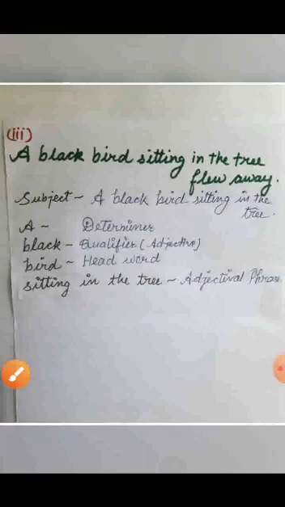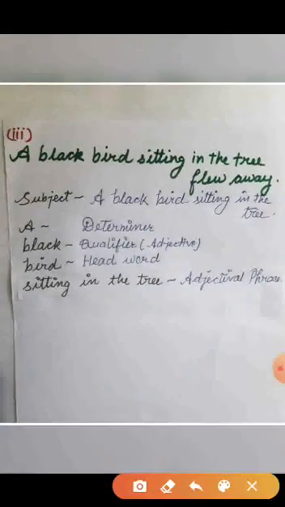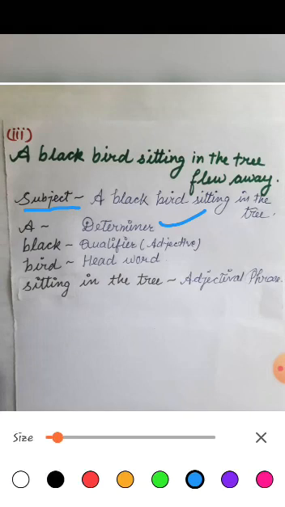Now see the third example. Third example is: a black bird sitting in the tree flew away. In this sentence, in subject part, a black bird sitting in the tree. Further, A is determiner, black is qualifier or adjective, bird is head word, and sitting in the tree is an adjectival phrase.